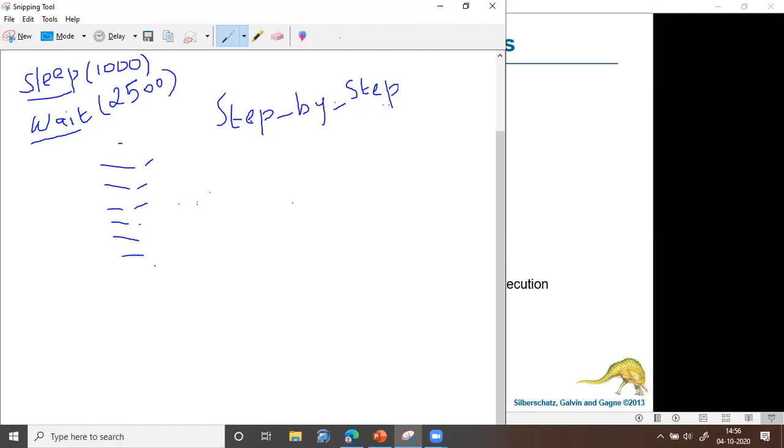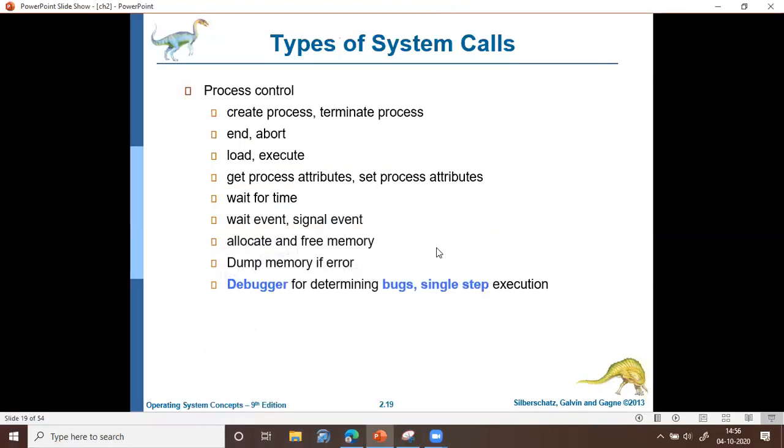Maybe at one particular instruction, say the 120th, it may not be executing the way you are expecting. Then you can trace out that the problem is in this line, isolate that particular code and try to rectify that error. This is also one type of debugging. So the operating system also provides system calls for step by step or single step execution.